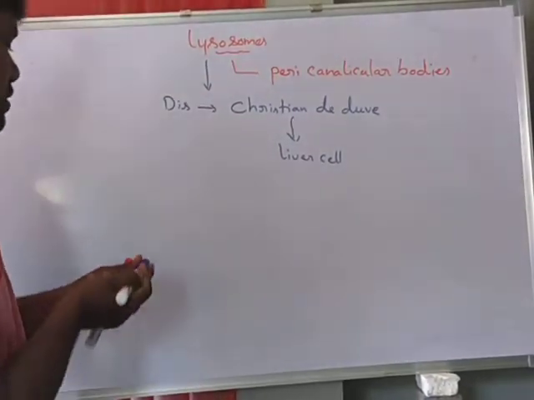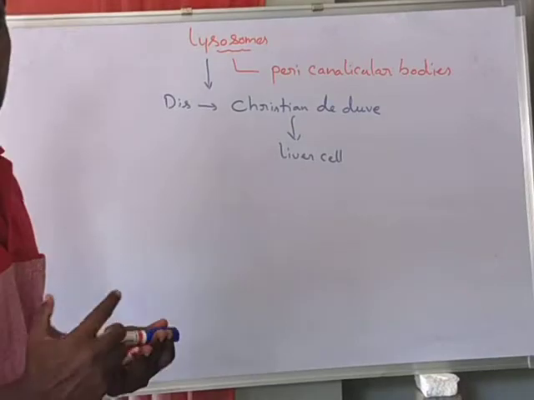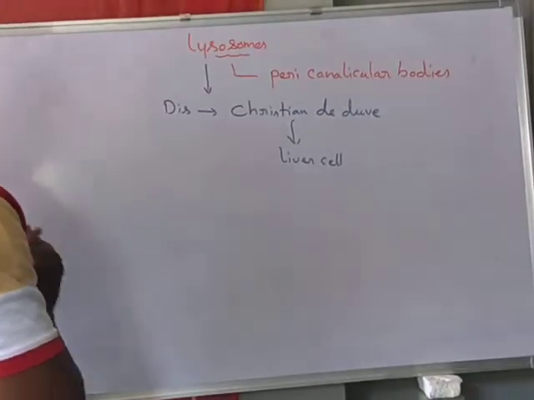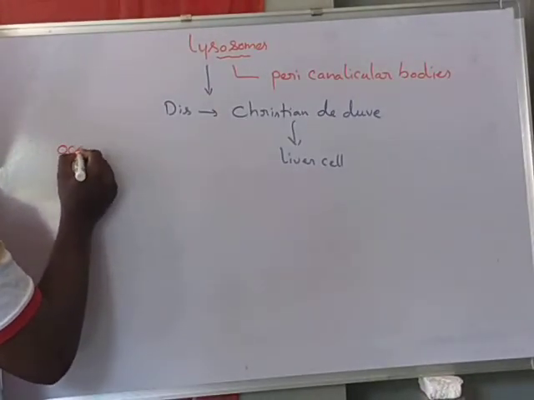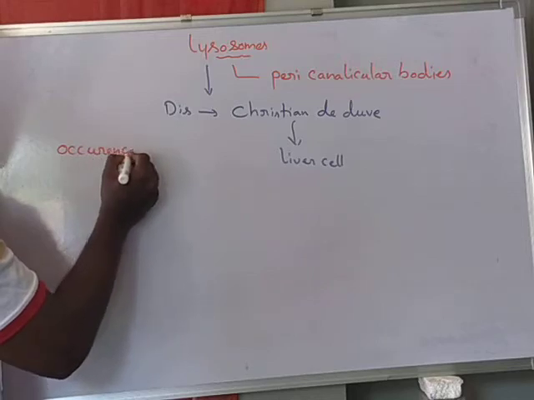Now we know the occurrence, or presence, of the lysosomes.